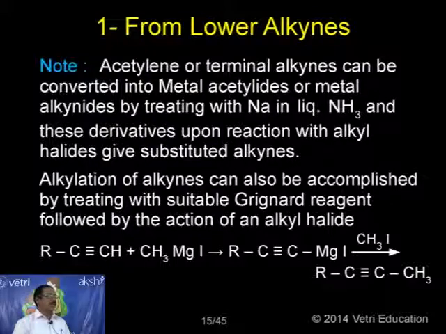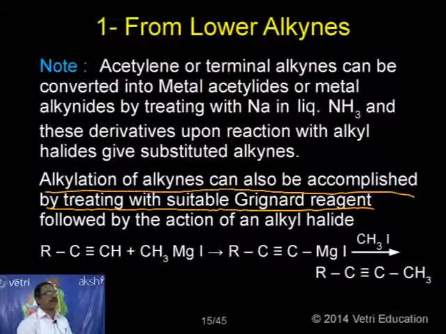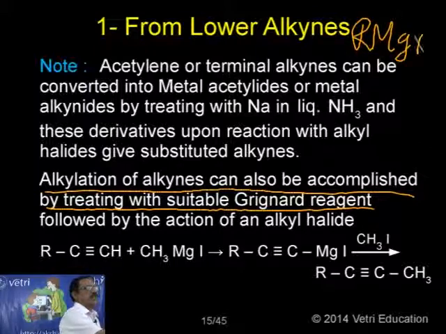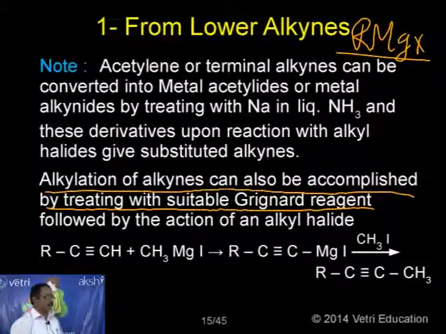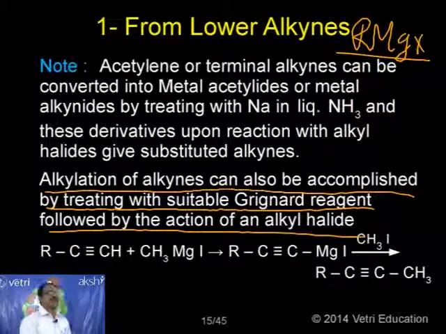And another important point you must know: alkylation of alkynes can also be accomplished by treating with a suitable Grignard reagent. As you know, the Grignard reagent, general formula RMgX, comes under the alkyl halides. We will be studying it later. So if you use a suitable Grignard reagent, followed by the action of an alkyl halide, again you can prepare a higher member from a lower member.